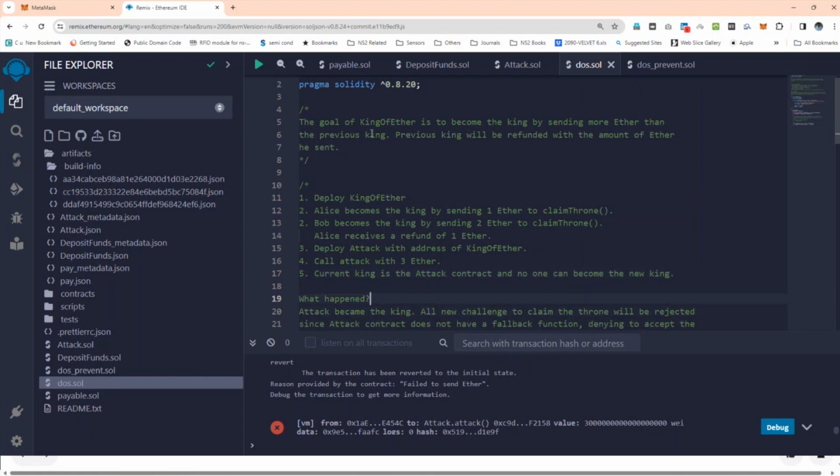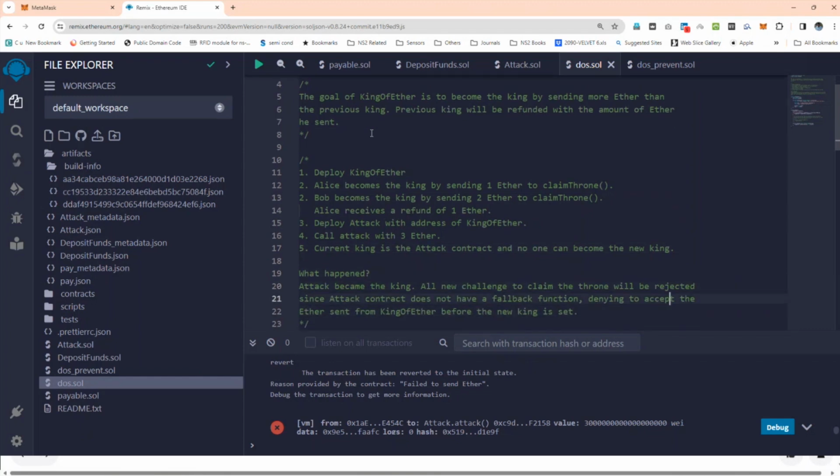With the attack contract as king, all new challenges to claim the throne will be rejected, since the attack contract does not have a fallback function. It has no fallback or receive function, so because of that, the transaction gets reverted. If a new king gives more money, he becomes the king and the old king is refunded, right? But the attacker's code doesn't have a refund option. In that case, the money won't be refunded. So the attacker becomes the indefinite king. This is what it means.